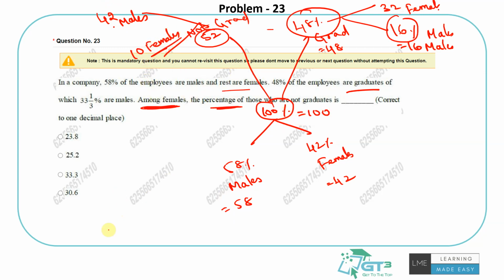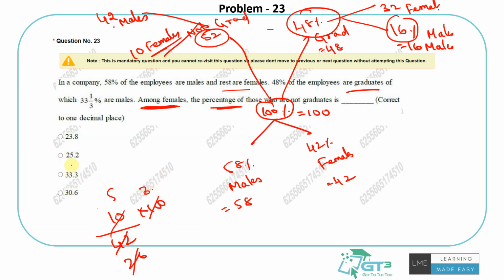right? So among the 42 females, how many of them are not grads? 10 females are not grads. So that's the percentage I need to do. Number of women who are not grads divided by the total number of females, that's going to be the answer. So it will be 26, 5, should be 25, 4s are 100, so 26 should be 3.9 or something.